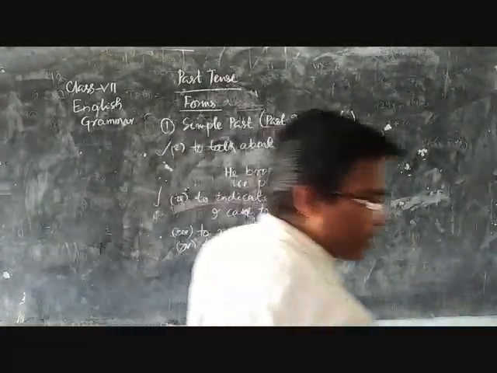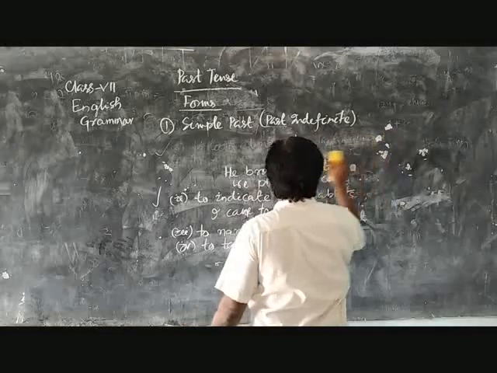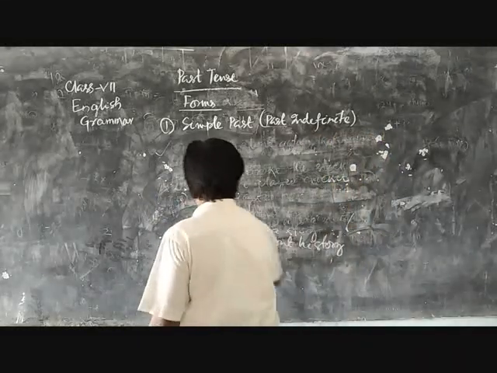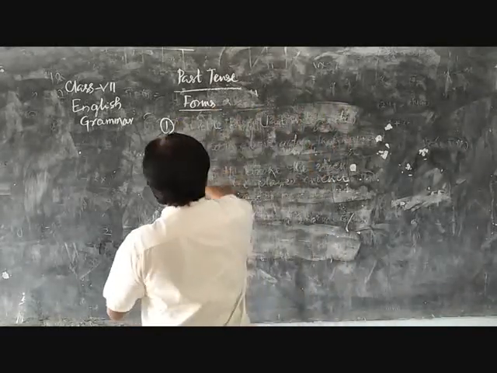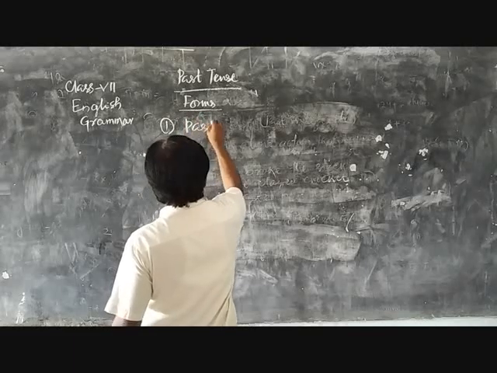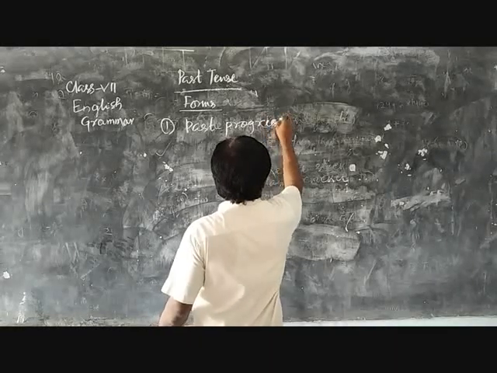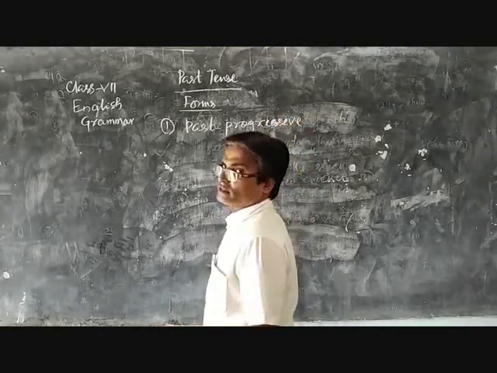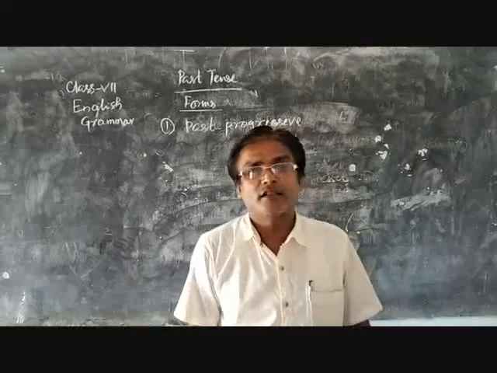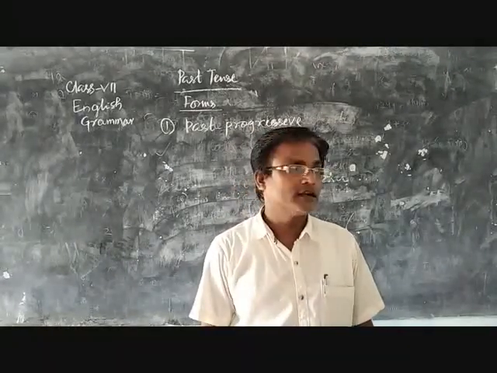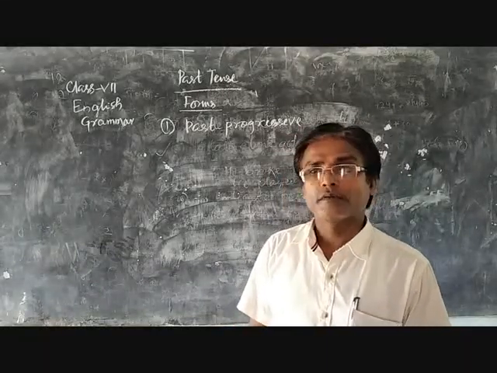Now we discuss the past progressive form of the verb. Past progressive is the second form of past tense. The first form is past simple, where the action started in the past, ended, and happened in a short period of time. In that case, we can use the past simple form of the verb.